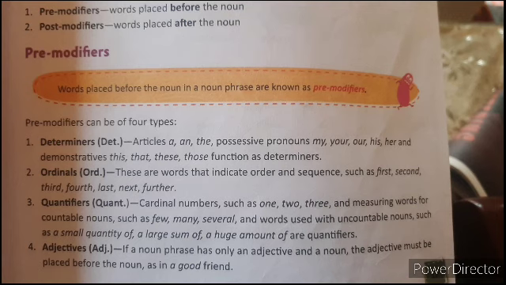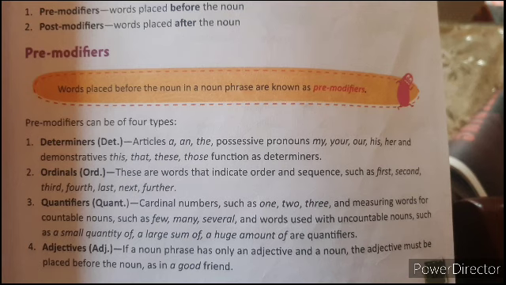Then quantifiers. What are the quantifiers? Cardinal numbers such as 1, 2, 3, which come in the second one. So these are the numbers or words we use for countable nouns. For uncountable nouns, what words do we usually use?